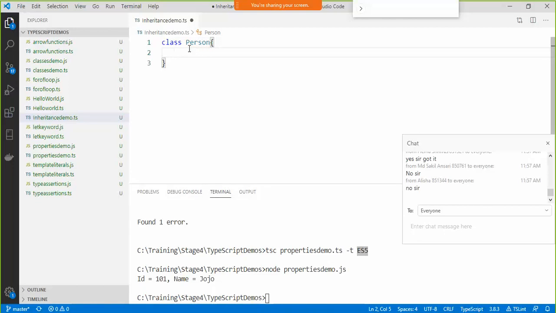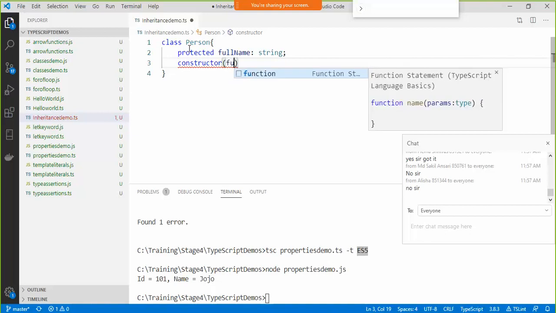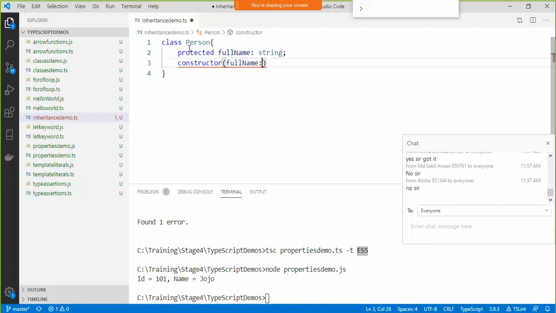Person class, let's say, has protected full name colon string, and a constructor that takes full name of type string, and then initializes this dot full name equals full name, like this.